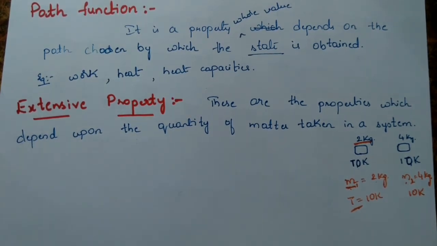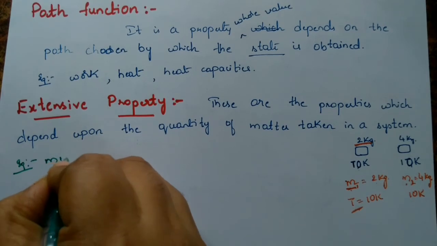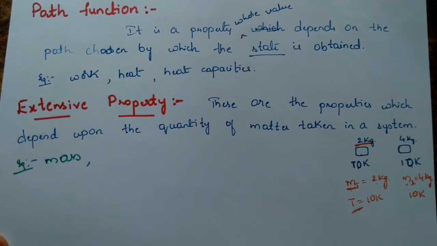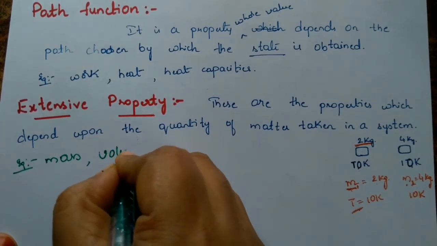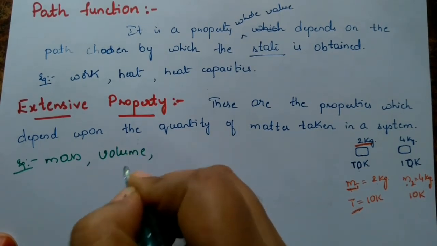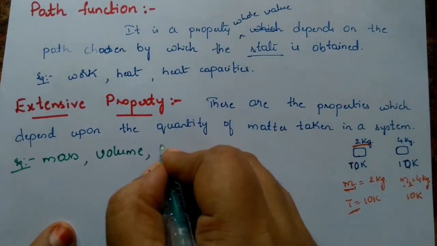First we'll write the examples for extensive property. Just now we have seen that mass is going to change. Let us consider volume. The substance taken is 10 liters in one case, 20 liters in another case. Then volume is a property which is going to change. So we can say that volume is changing according to the amount of substance taken in the system. So mass is changing, volume is changing, heat capacity.